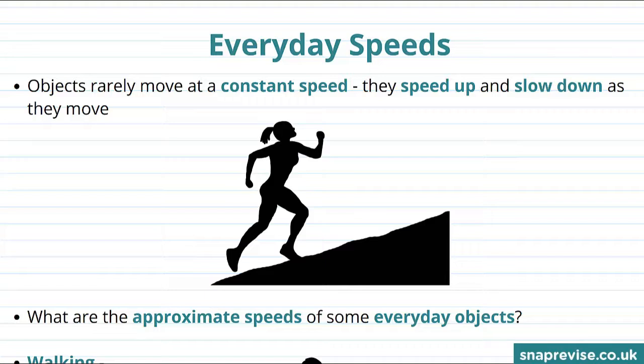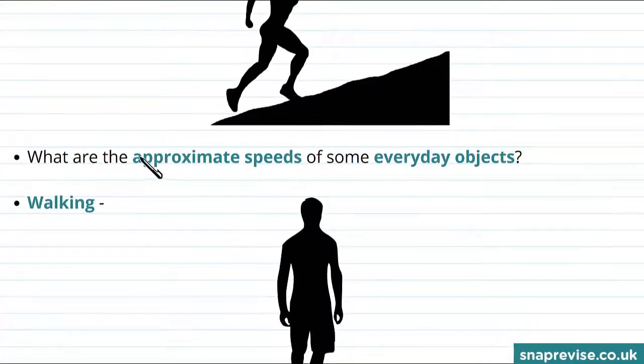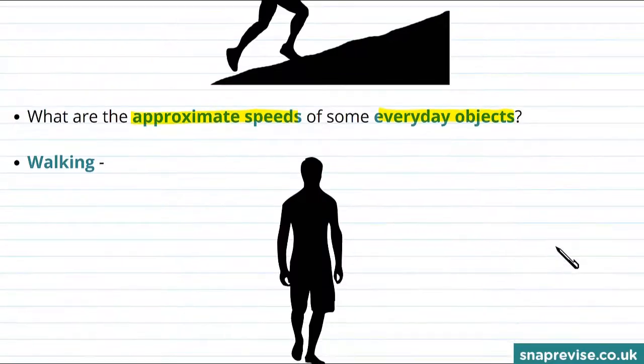Okay, so let's talk about some everyday speeds, but first let's remember this: objects rarely move at a constant speed. They speed up and slow down as they move. For example, if you run up a hill, you might move slower than when you run down a hill. Given this, what are the approximate speeds of some everyday objects? And because of the above, we can only really give approximate speeds.